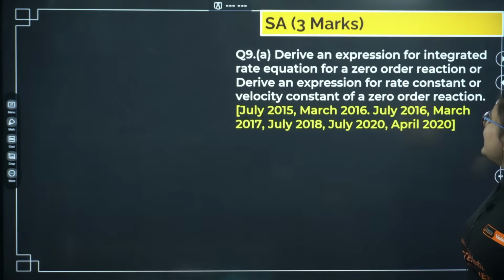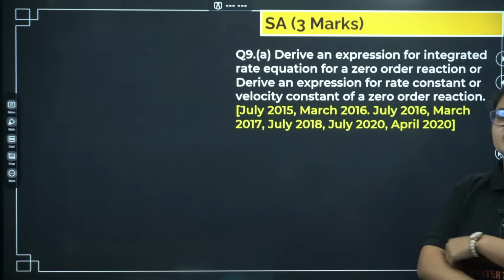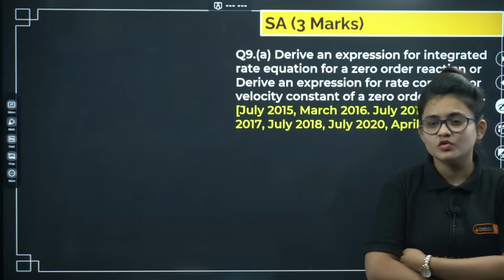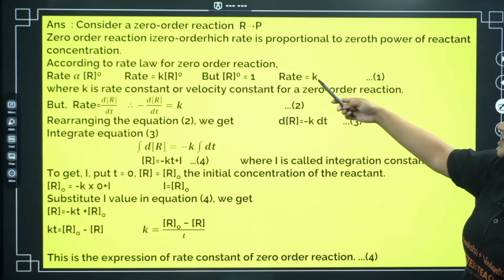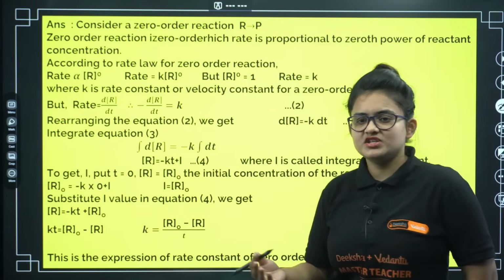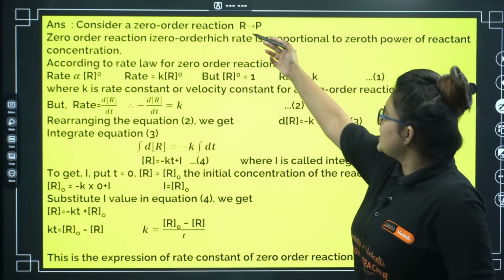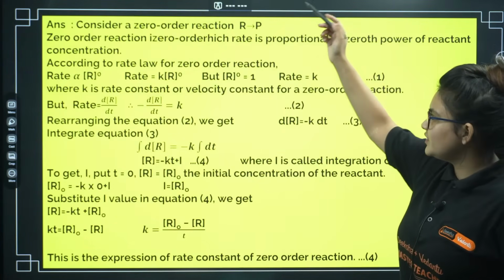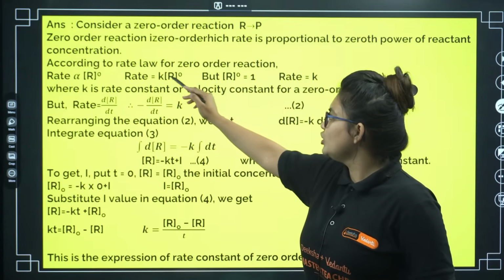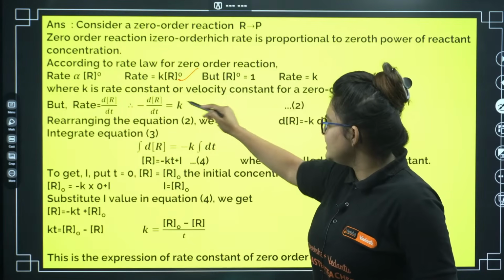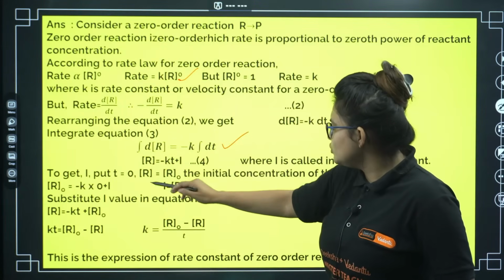Deriving an expression for the integrated rate equation for a zero order reaction, or the zero order and first order reactions, is something that you must do. Here you can see it is already derived, so you have to start with a normal reaction, reactant to product. From there, write the differential rate equation at first, and then from the rate law also you can write, then equate them and do the integration.